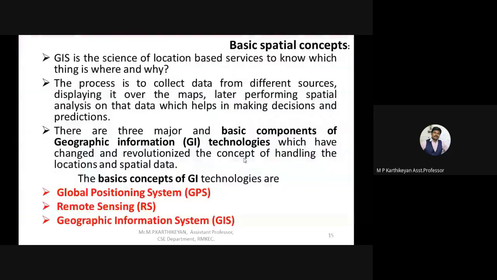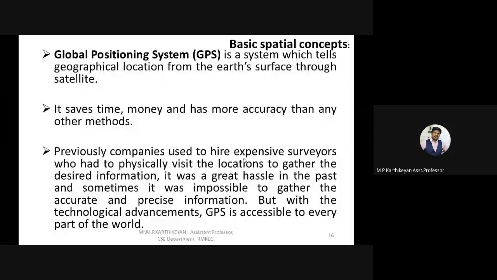Okay, so now coming to the basic spatial concepts. In this, we have two main concepts: the global positioning system and the remote sensing process. Let's see what a global positioning system is first. Everybody is mostly using a mobile phone, and every mobile phone has a GPS tracker, once it is activated. GPS tracks your exact location wherever you are in this world.